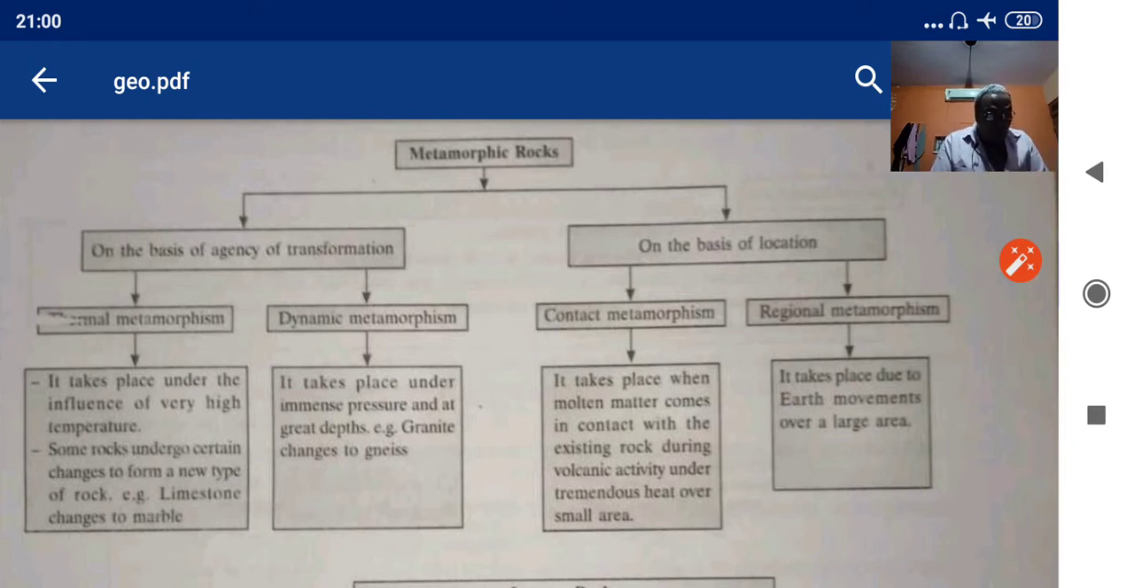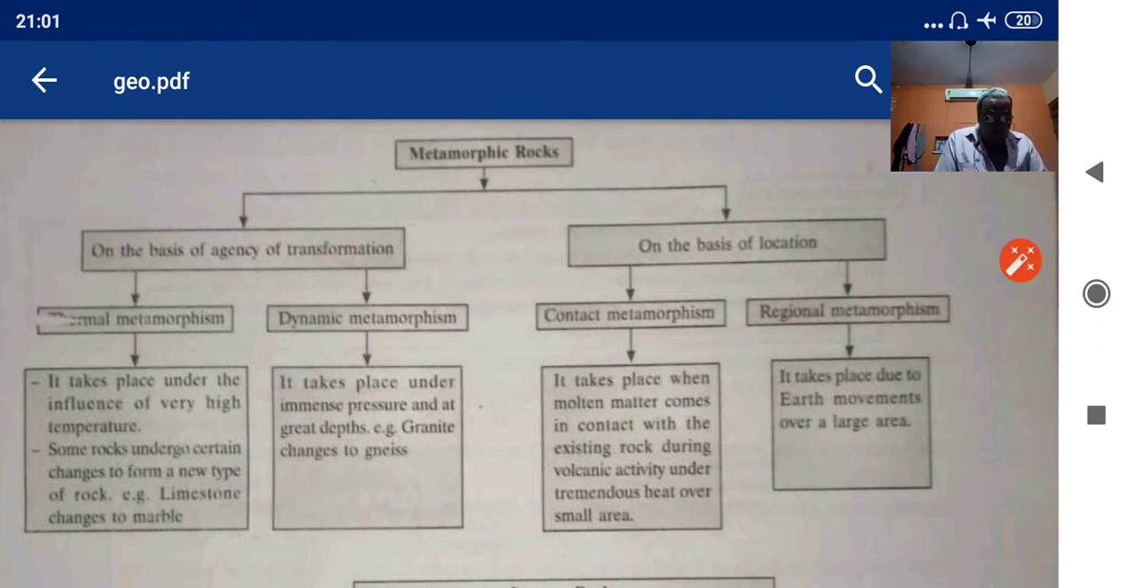On the basis of location, contact metamorphism and regional metamorphism. Contact metamorphism takes place when molten matter comes in contact with existing rock during volcanic activity under tremendous heat over a small area. Regional metamorphism takes place due to earth movement over a large area.